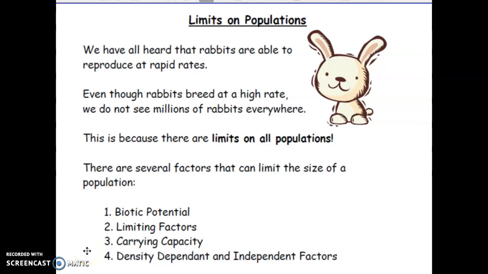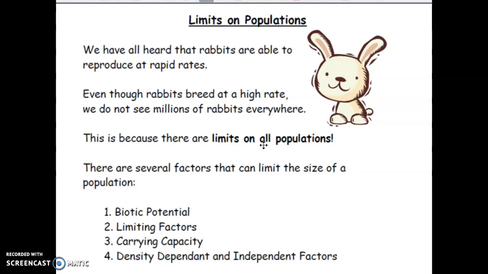Right, so limits on population. Like I mentioned, all populations, no matter what type of population it is, have a limit to how many individuals it can have within a certain ecosystem. The example here is rabbits, which have very high reproduction rates. So they can reproduce quite frequently.